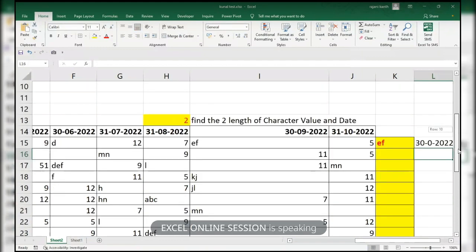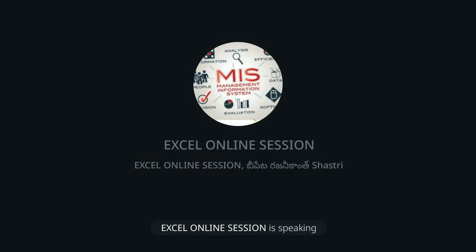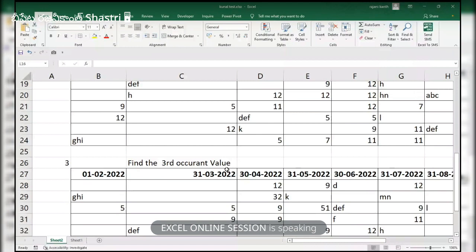Coming to the third question: find the third occurrence of a value. What is the third occurrence? 1, 2, 3. D is the third occurrence. It may be anything, a number, a character or text, but it has to pick up this one. These are the three questions.